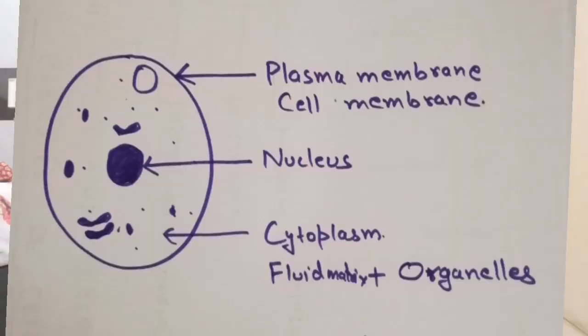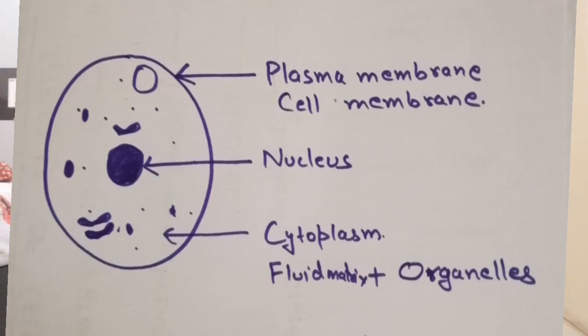Okay, so we divided the cell into three parts: the outermost boundary, which is the plasma membrane, and the nucleus, which is actually the brain of the cell. Then whatever is between the nucleus and the plasma membrane is known as cytoplasm. So cytoplasm is whatever content is present between the nucleus and the outer boundary. And I told you that cytoplasm has a liquid matrix plus organelles present in it.